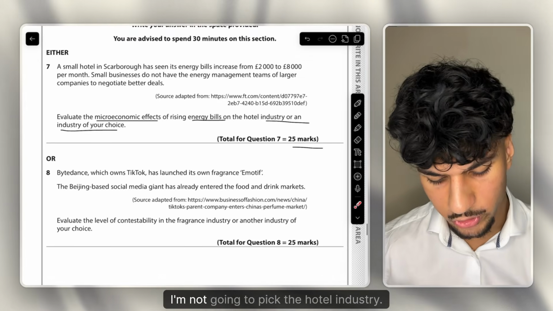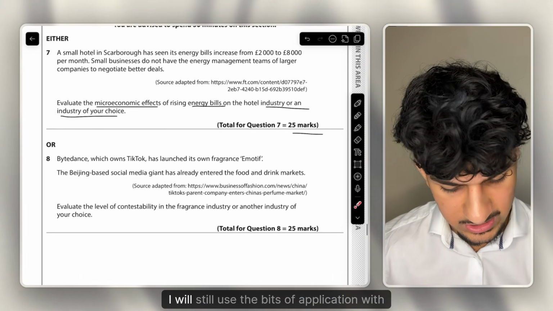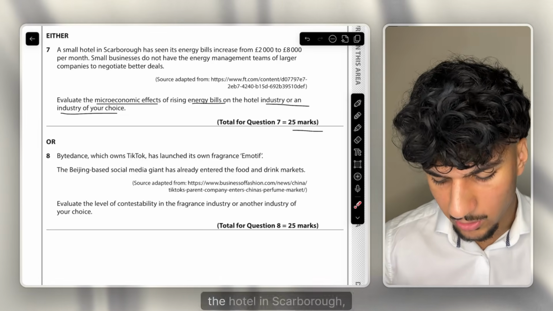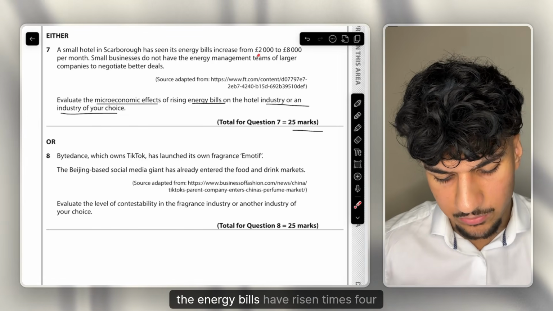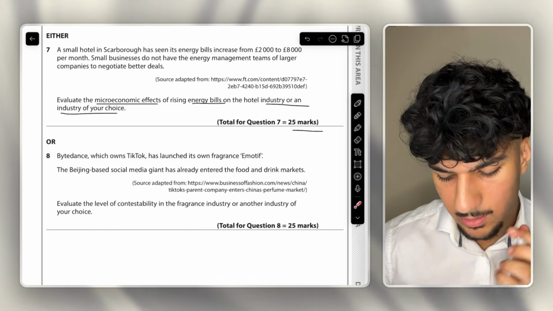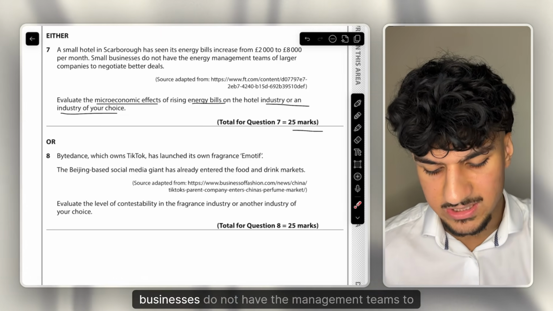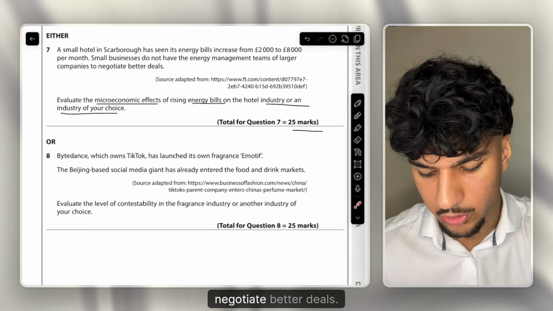So for this question, I'm not going to pick the hotel industry. I will still use the bits of application with which we are given in this stimulus. So it talks about how the hotel in Scarborough, the energy bills have risen ×4, and a really good bit of knowledge at the end. It says that small businesses do not have the management teams to negotiate better deals.